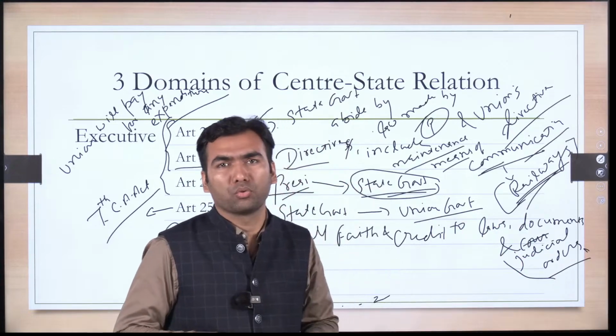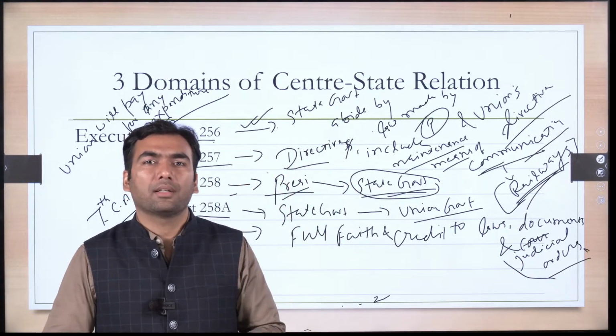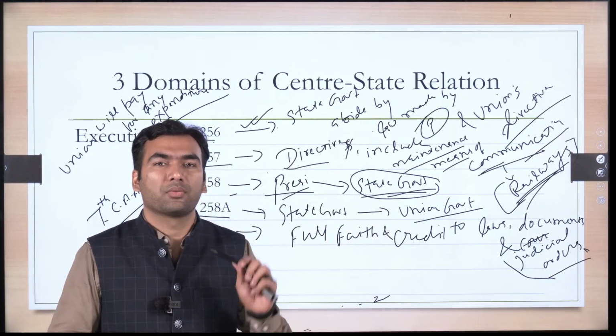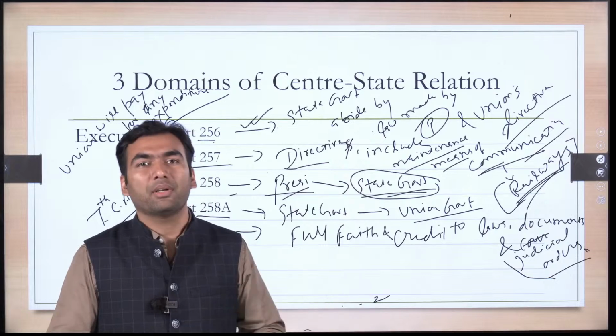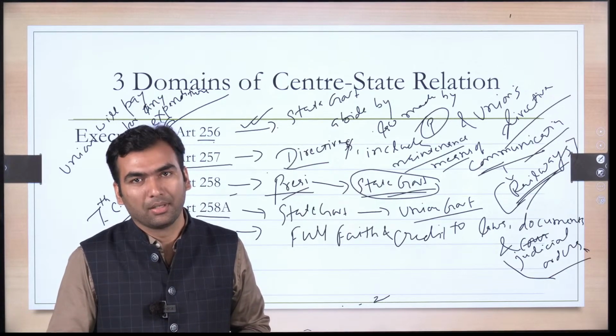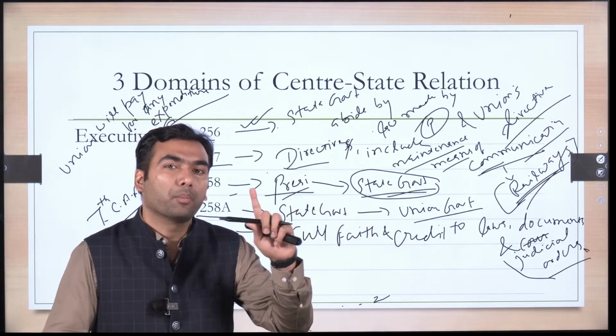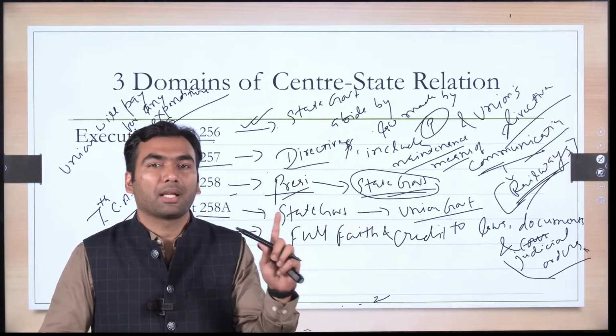So throughout the territory of India, all the documents, even judicial orders are honored. Suppose there is a marriage dispute between two persons and the court has ordered that the husband will pay X amount of alimony to his wife, but the husband and wife migrate to some other state. In that case also, the same order which was issued in the earlier state would be applicable to them even if they migrate to some other state.